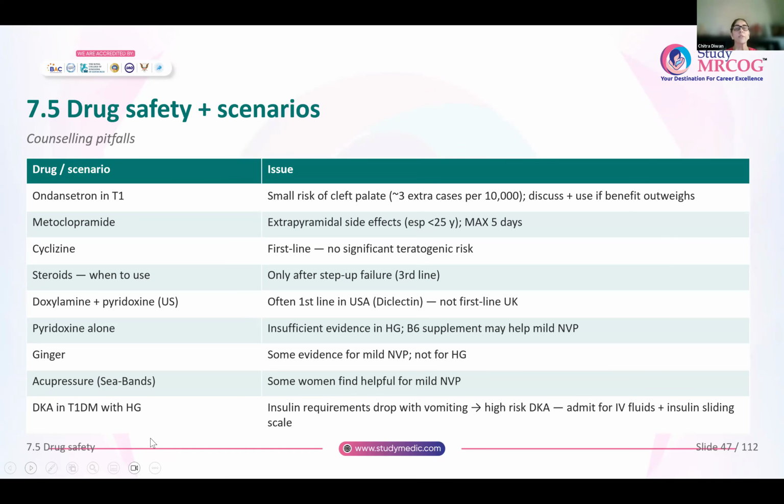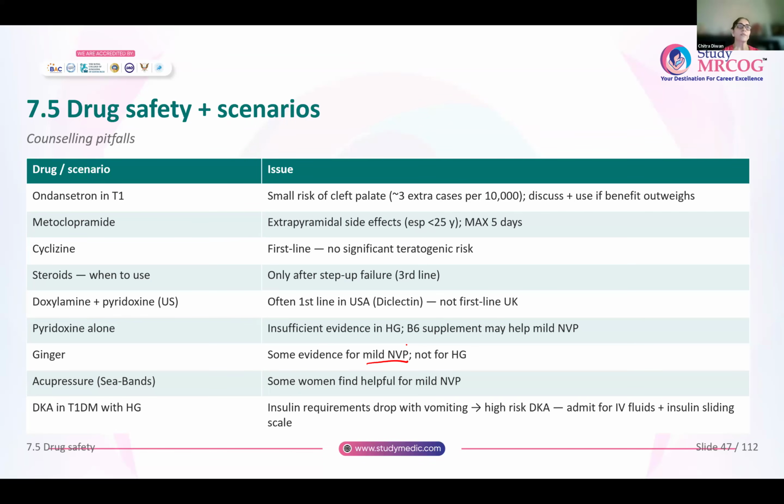In mild nausea and vomiting, B6 might help. Ginger, not of any use in hyperemesis, but for mild nausea and vomiting, there is some evidence of benefit. Acupressure might be useful for some women with mild nausea and vomiting.